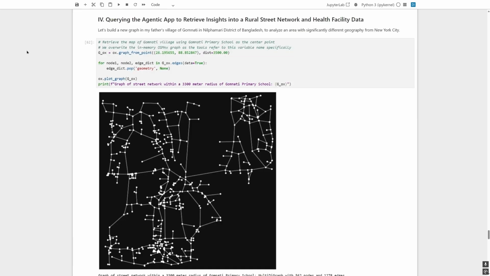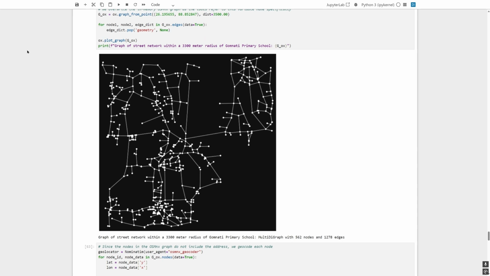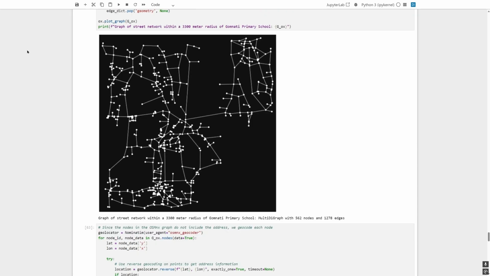Next, let's use AskStreets with a rural street network. I've selected my father's village of Gomnati in Bangladesh for this example. We built a graph from a single point and a 3,500 meter radius. And we can see right away after plotting this graph that its attributes are noticeably different from that graph of Madison Avenue. We can see how nodes are more isolated from one another and edges have more varying path lengths, which will definitely have an impact on map traversal when we run our algorithms.